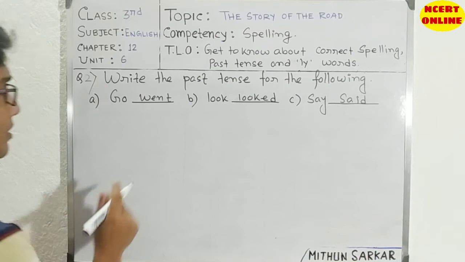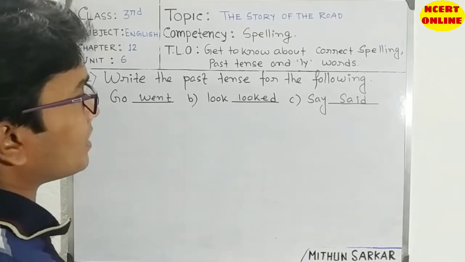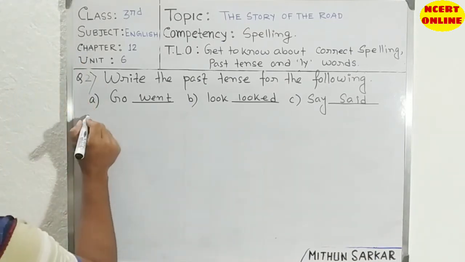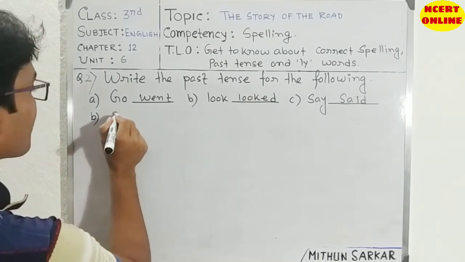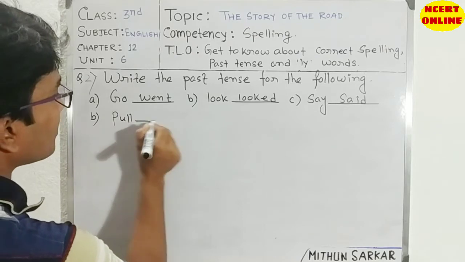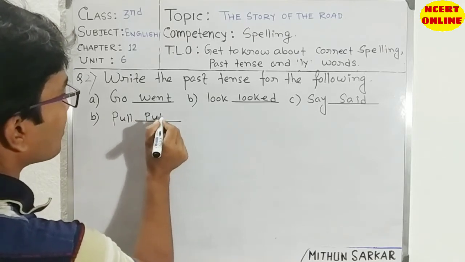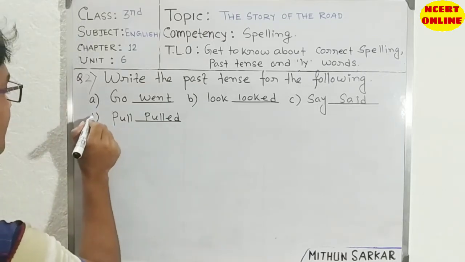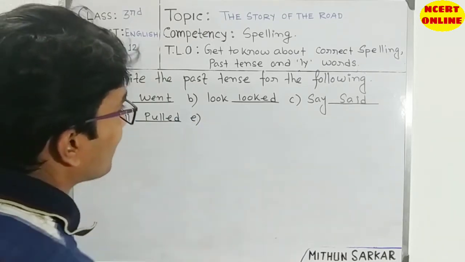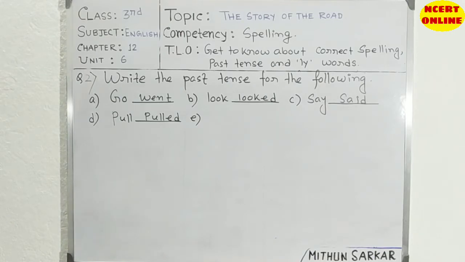Some of these are from our book, some are for your practice outside of the book, outside of the story. Then we can write pulled. Oh sorry, this is D. I will write 5 as an example, but you can write more and you can send them to me in the comment box.